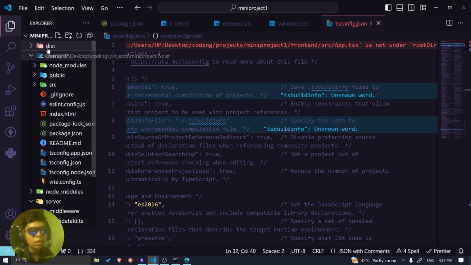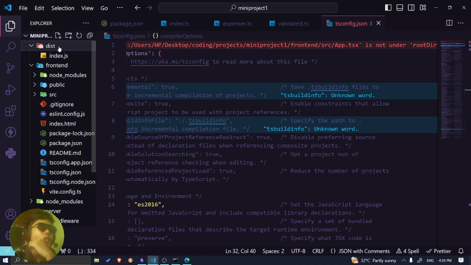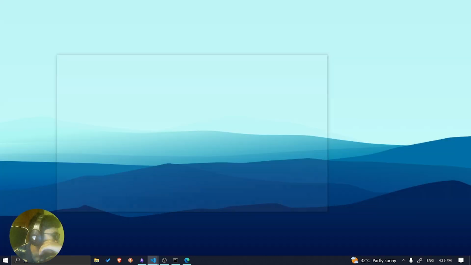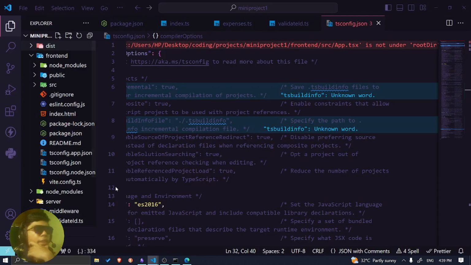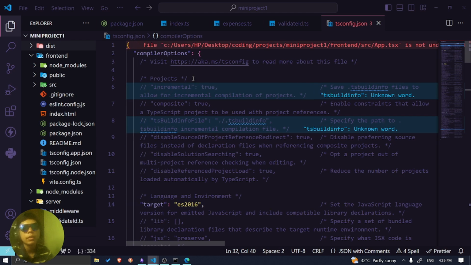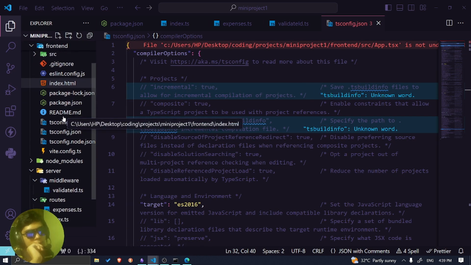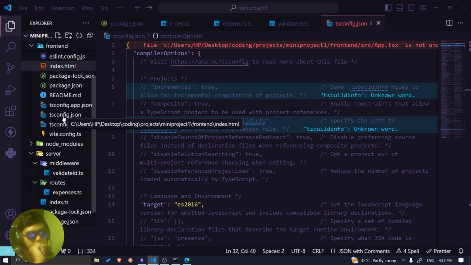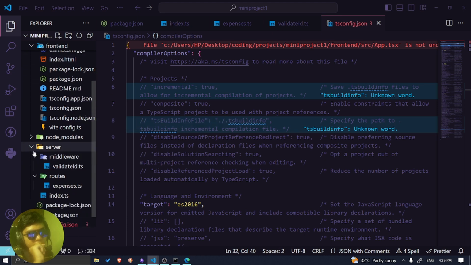Interesting. Ah, I see. Now I see what's going on. Because if you compare it with the other project, oh, I see now. I noticed something. I cannot do it similarly with Hono, I think. So there's something I need to change. So this folder should be inside here, I think, inside the server.